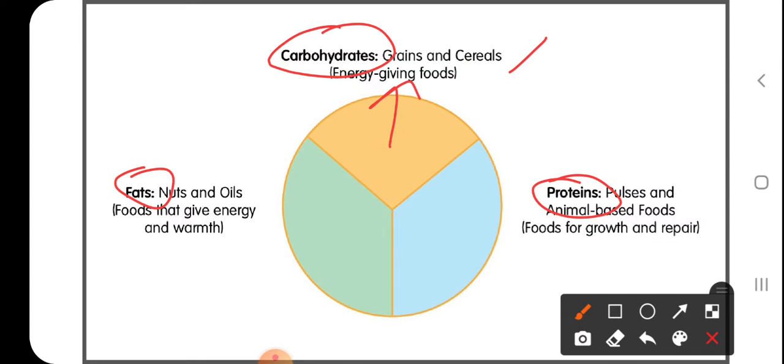The food substances like pulses, that is dal, and animal based foods like eggs and milk are richly containing a nutrient called protein. And the nuts and oils also give us energy but keep our body warm, because of the presence of a nutrient, fat.